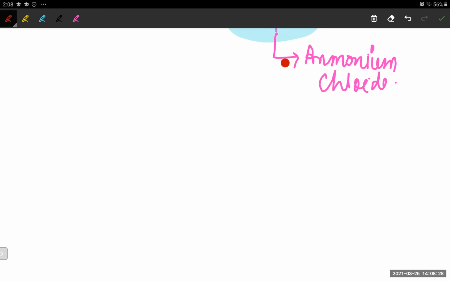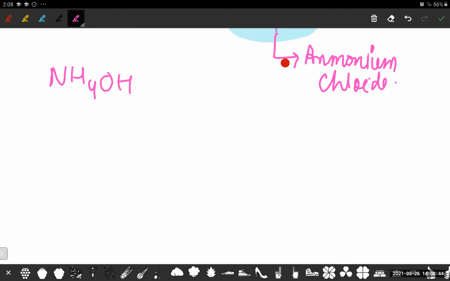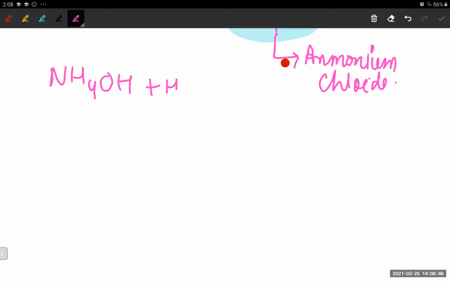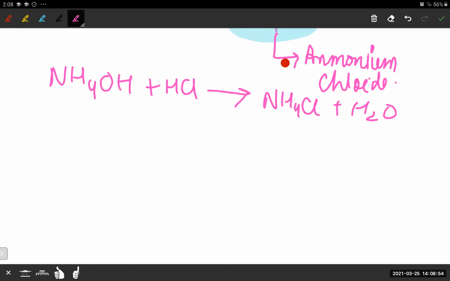But yes, indeed, it is having basic properties. Let's make a base of NH3 like NH4OH. This is also having NH3 somewhere embedded inside. So that will react with HCl to give us a salt and water. Understood? I hope that it's clear.